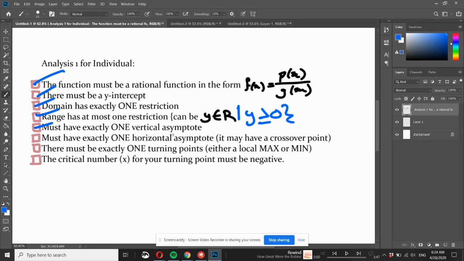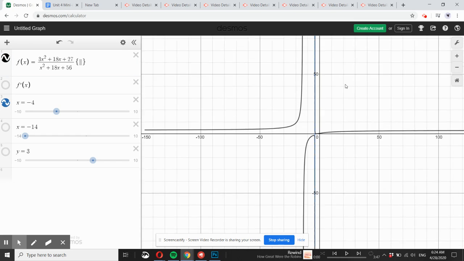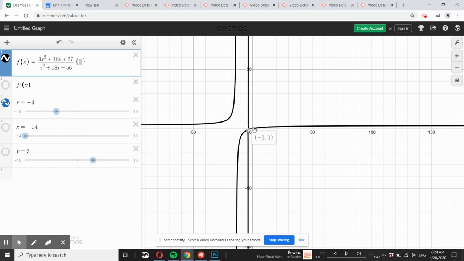And you must have at least one horizontal asymptote. If we look at the graph without our restriction here, you can see that this graph does have a horizontal asymptote. It's just that it's a crossover horizontal asymptote.